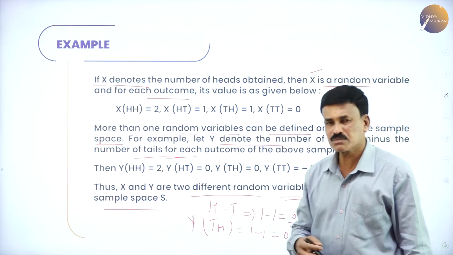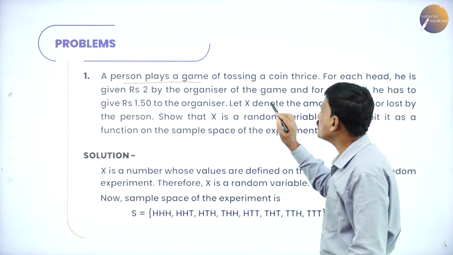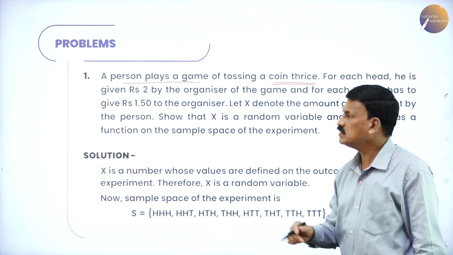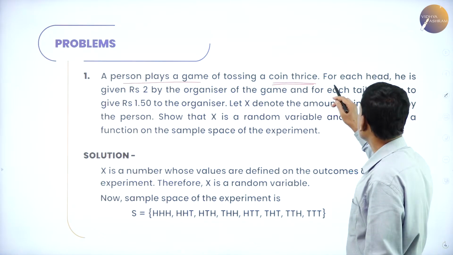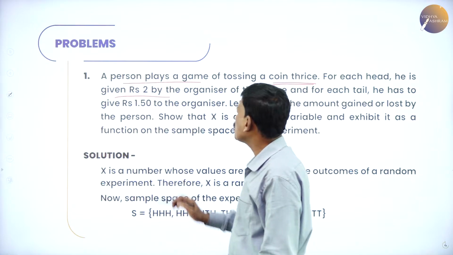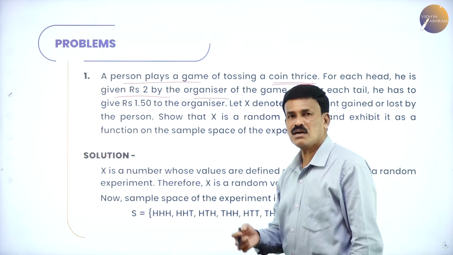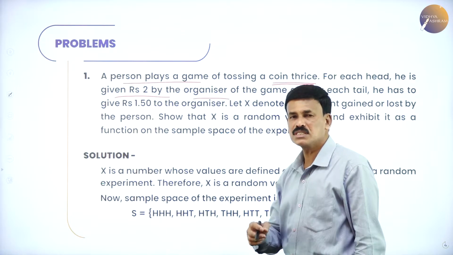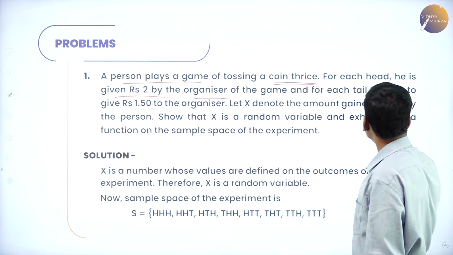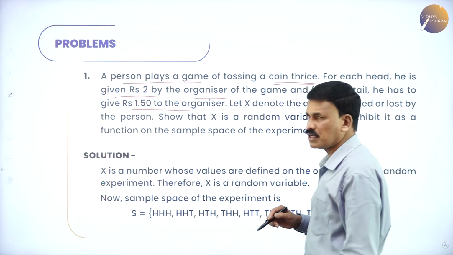Now, let us come to a small example. A person plays a game of tossing a coin thrice. For each head, the organizer will pay rupees 2 to the player, and for each tail, he has to pay rupees 1.50 to the organizer.